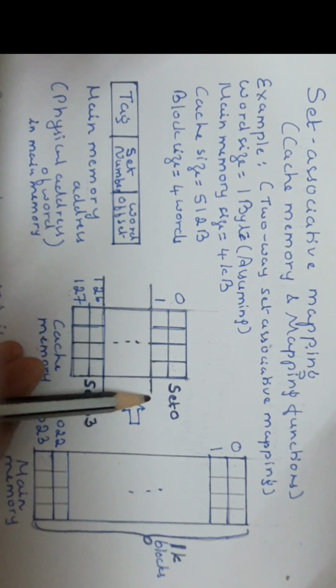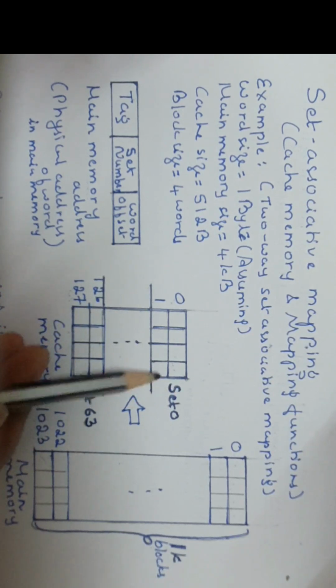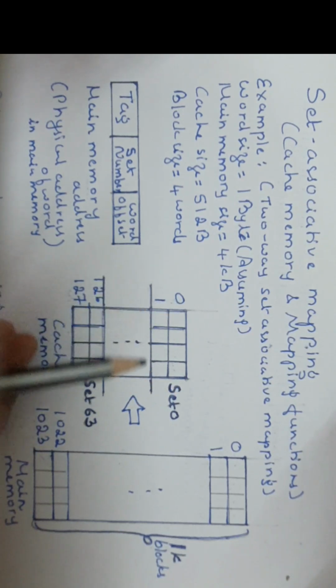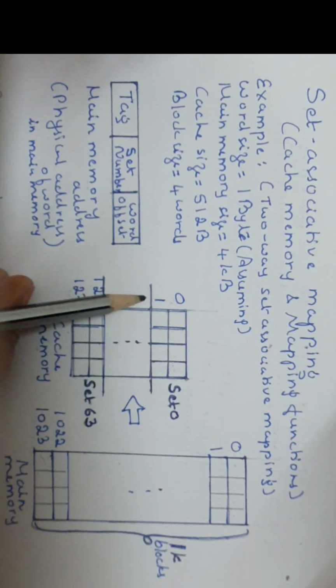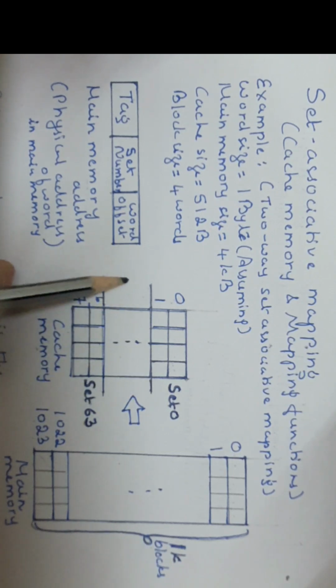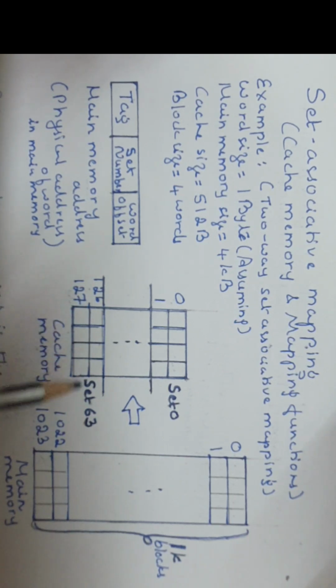And here we are showing sets of 2 blocks. Block 0 and block 1 together form one set. Then block 2 and block 3 make the second set. Like that, the last one, blocks 126 and 127, form set 63. How is it set 63?